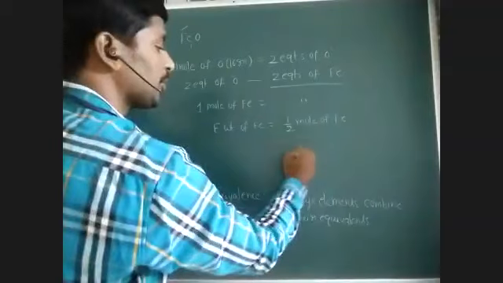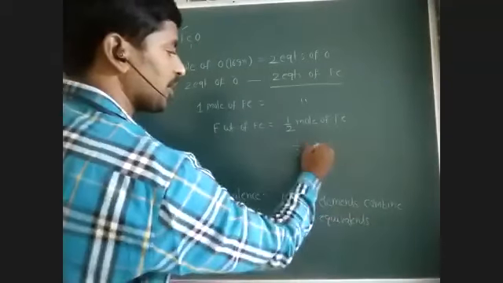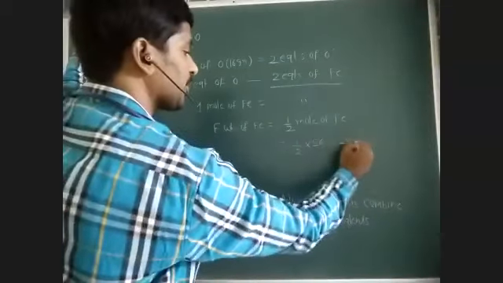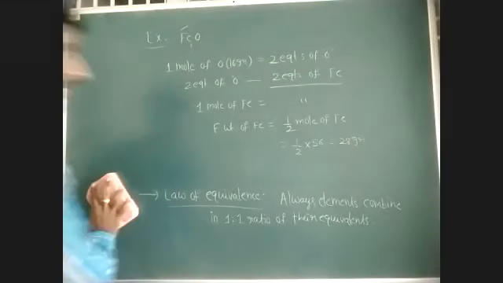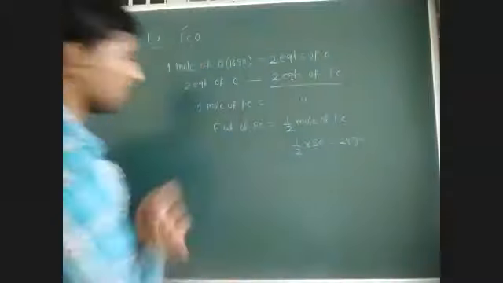That means 1/2 into the molar mass of iron, which is 56. So 28 grams. That is the equivalent weight of iron in FeO.